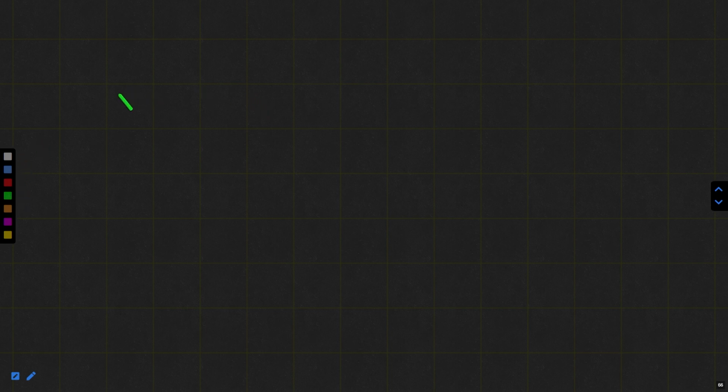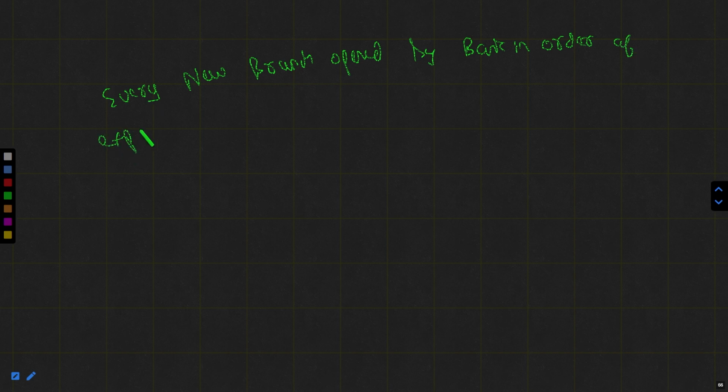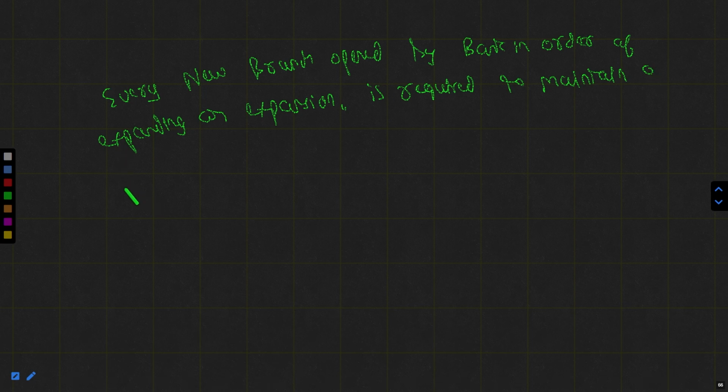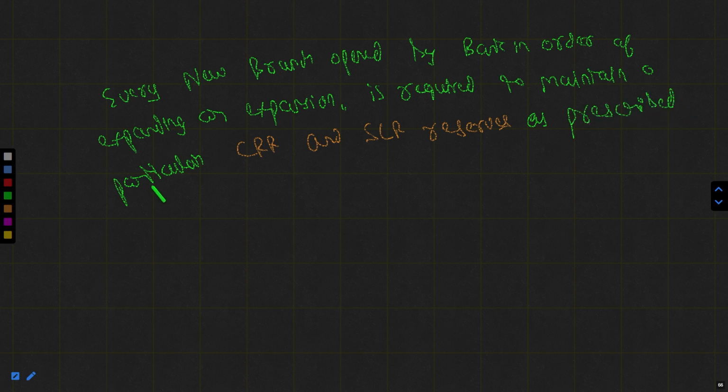The clear-cut answer is that every new branch opened by a bank in order to expand, or you can say in the course of expansion, is required to maintain a particular CRR and SLR reserve as prescribed by the Reserve Bank of India.